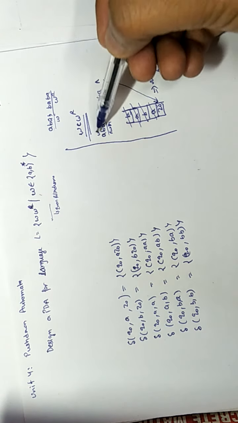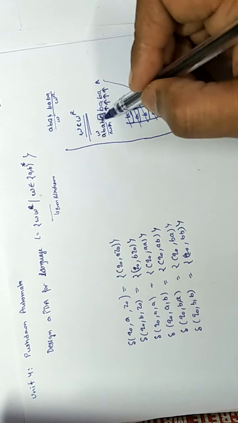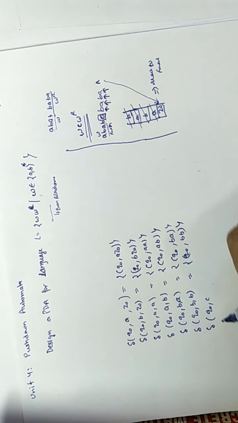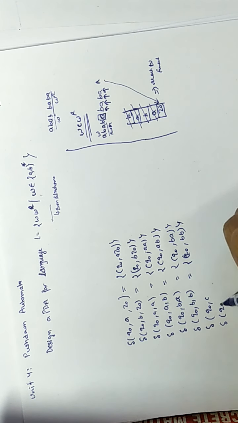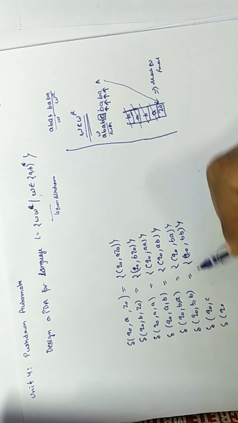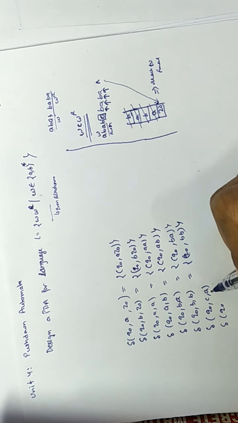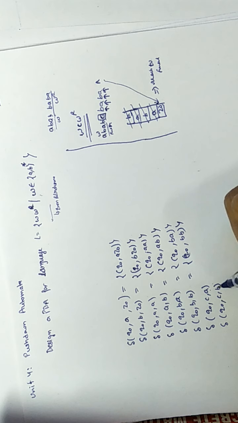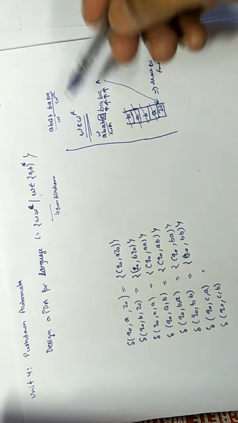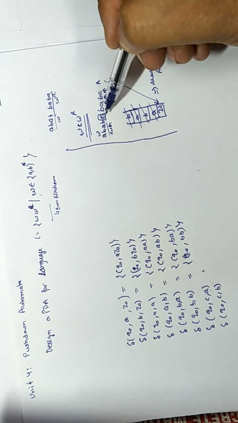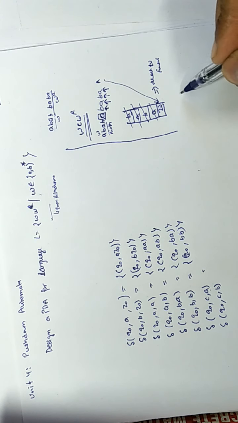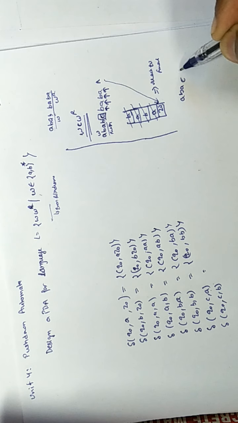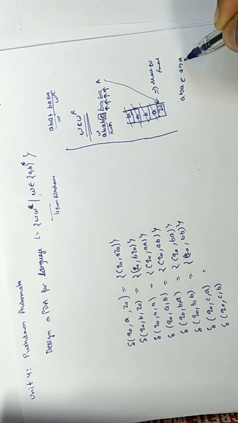Now after pushing complete W, we will get a C. When you read C, it might be possible that A is on the top, or that B is on the top of the stack. In this example, B is on the top when we read C. It might be possible that the input is like ABA, which is the reverse of ABA.